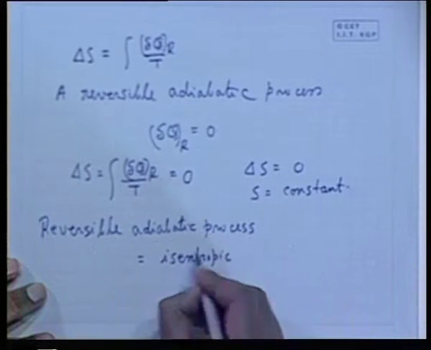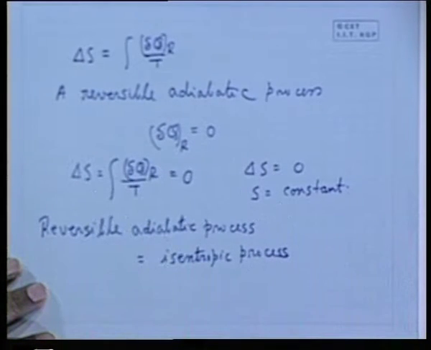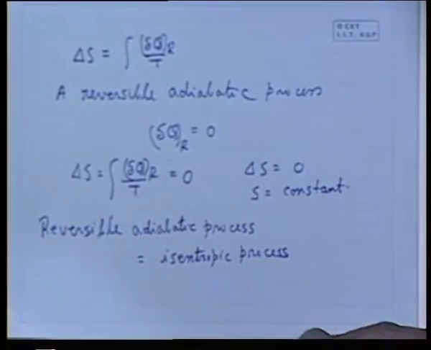It is clear? Isentropic process. Okay. It is clear that a reversible adiabatic process is an isentropic process.